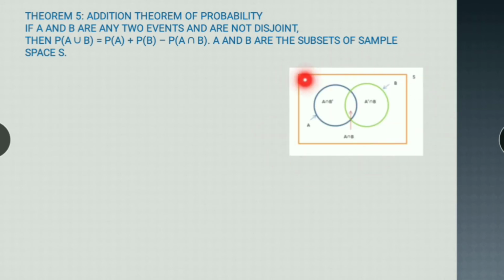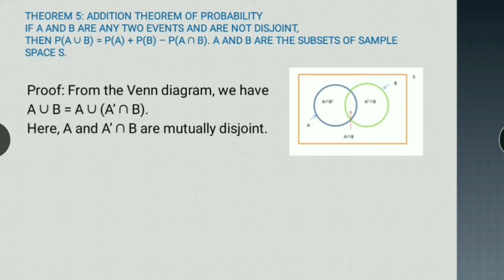So we have this Venn diagram. Here we have A, here we have B. They are not disjoint, so there will be some common part here, A intersection B. This part is A intersection B dash, and this part is A dash intersection B. Then this whole is A and this whole is B. Now to prove this, from the Venn diagram we can see that A union B can be written as A union A dash intersection B, meaning this part is A, union with A dash intersection B. So A union B can be written as the union of these two things, and A and A dash intersection B are mutually disjoint. There is nothing common between them.